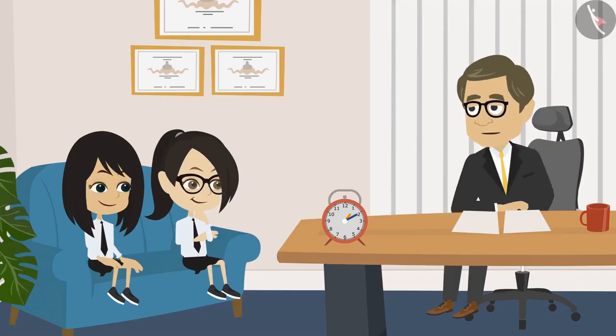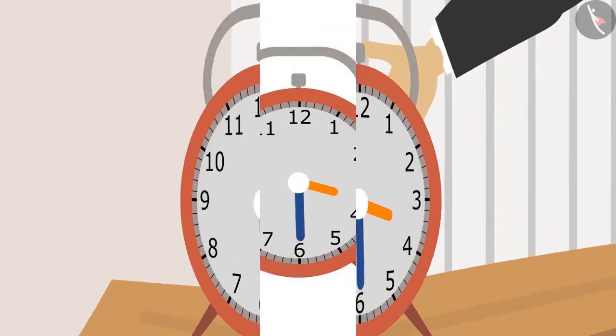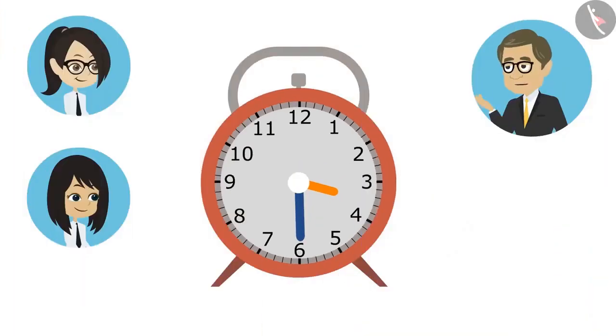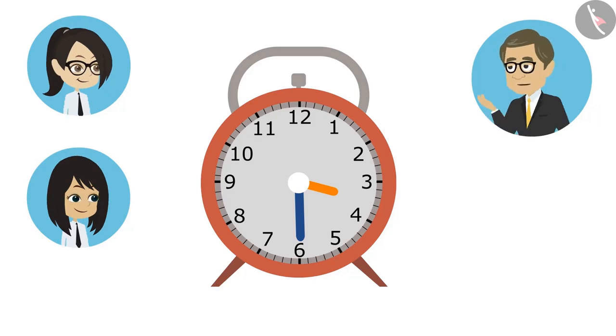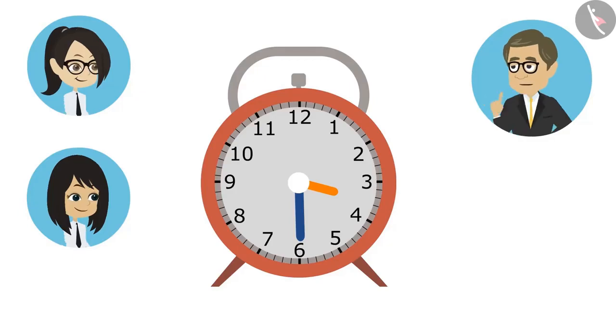Yes, see, I will now turn these hands. Now you tell me what time it is. Sir, I do not understand now because the hour hand is not at 3, it has moved ahead of 3. Yes, Vandana. If the hour hand was at 3, the time would have been 3. But because it is ahead of 3, it means that it is more than 3 o'clock and it is behind 4, which means that it is not 4 o'clock as yet.